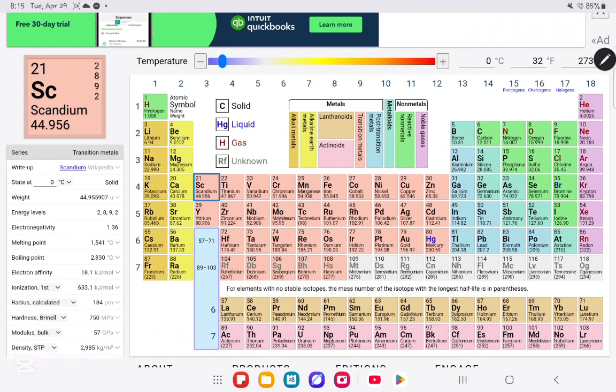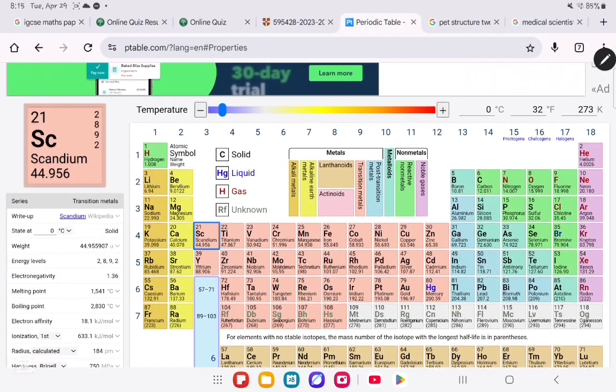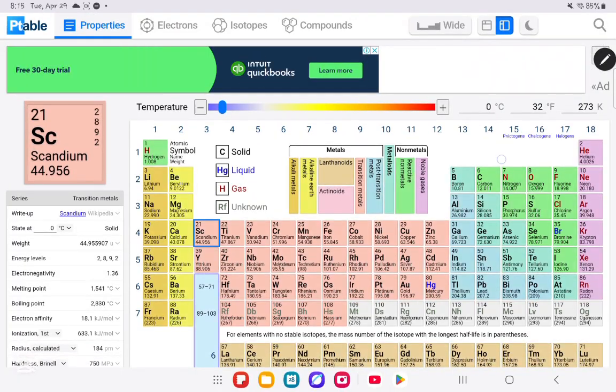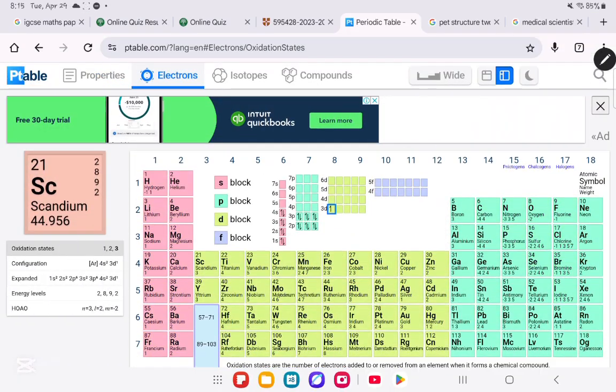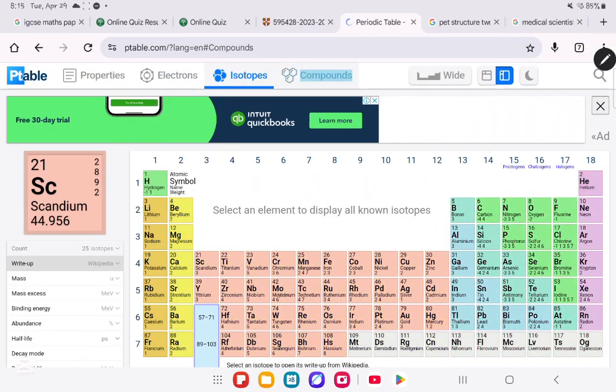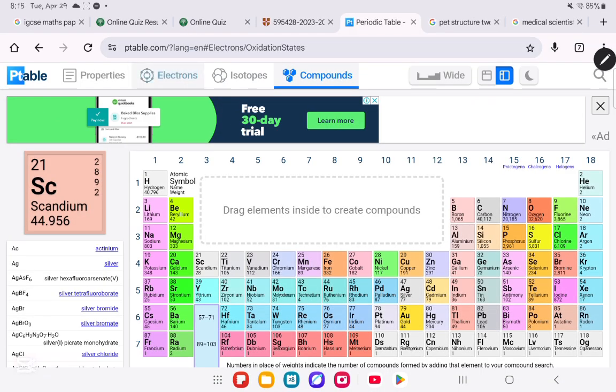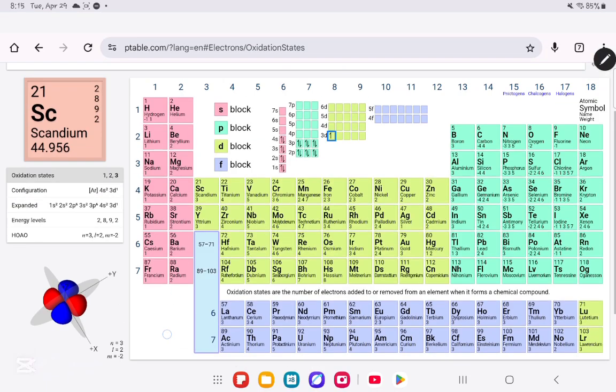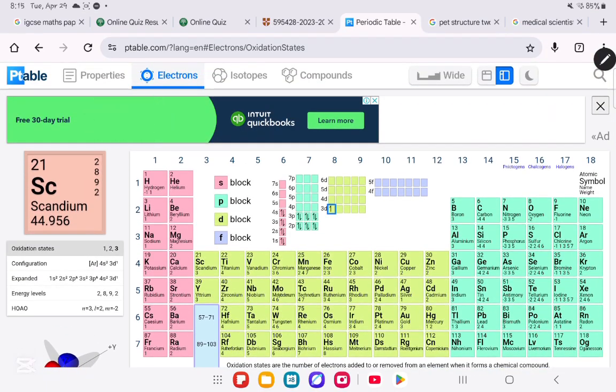Basically, you can click here, and for example, you choose scandium. It will give you all of its properties and some other interesting things. I think I clicked on the electrons. It will show you what it looks like, the electrons, and its configuration. You have the simple configuration and the expanded configuration. So it's a very cool website if you would like to use it.